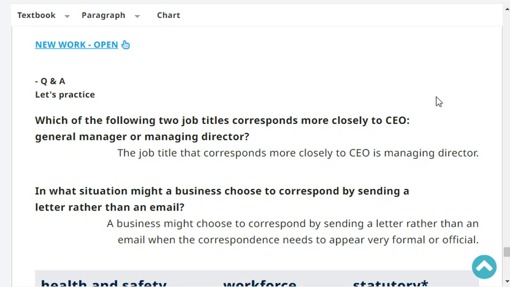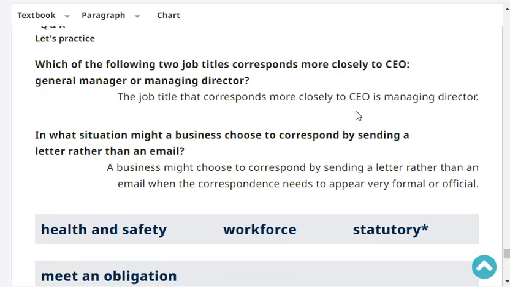General manager or managing director? The job title that corresponds more closely to CEO is managing director.